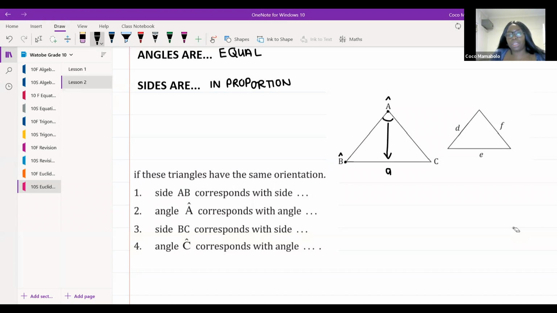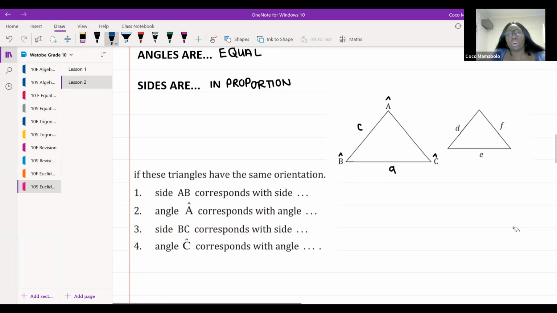This is angle B, and the side opposite angle B is small letter b. And if this is angle C over here, that means the side opposite to angle C is going to be small letter c. So we can differentiate between an angle and a side using capital letters and small letters. It's very important that we remember that.